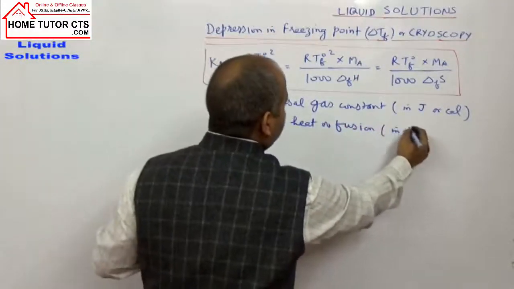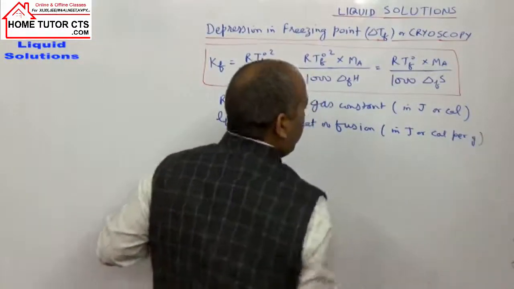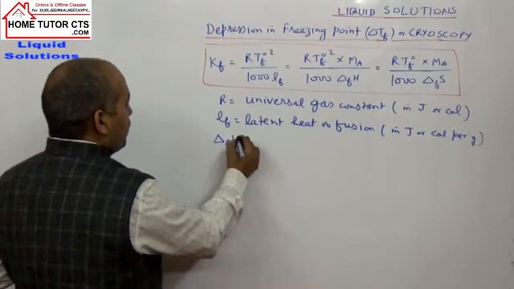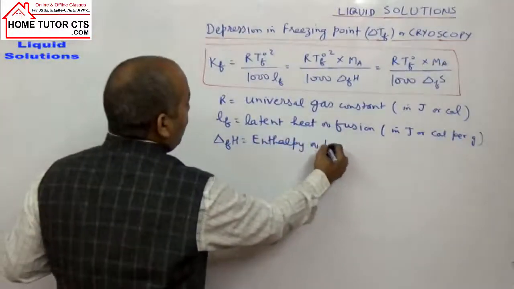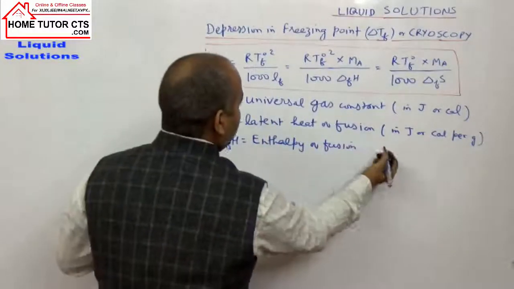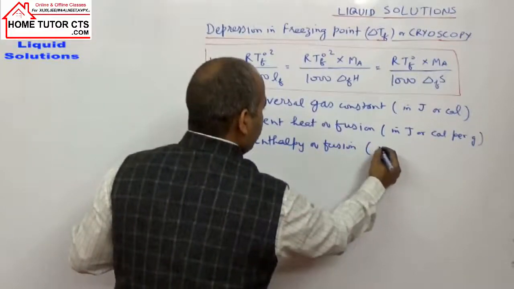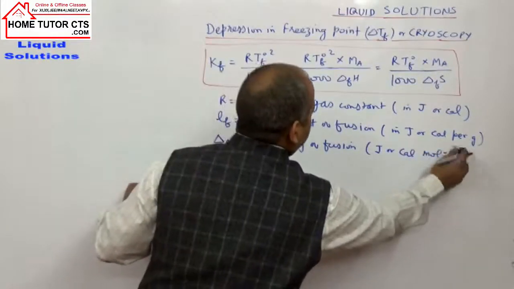You can take it in joules or calorie per gram. Then HF is the enthalpy of fusion in joules or calories per mole.